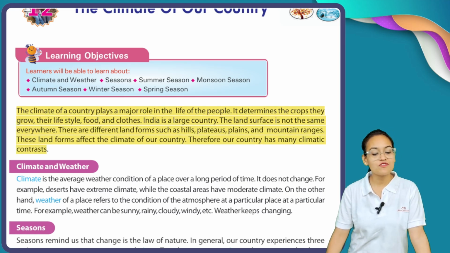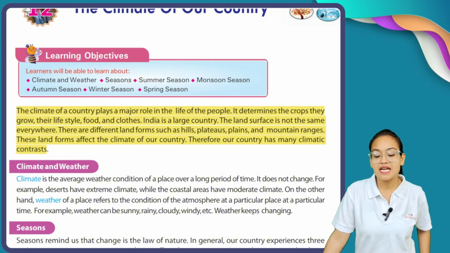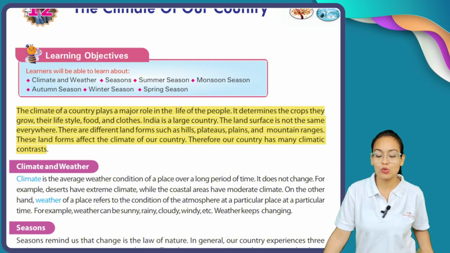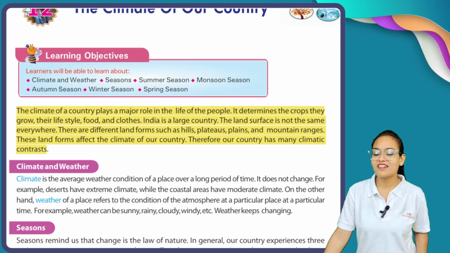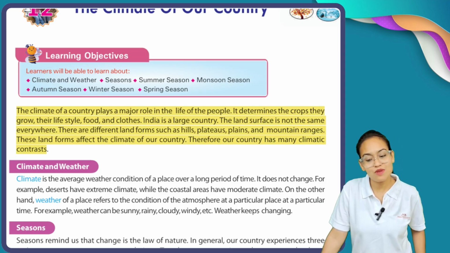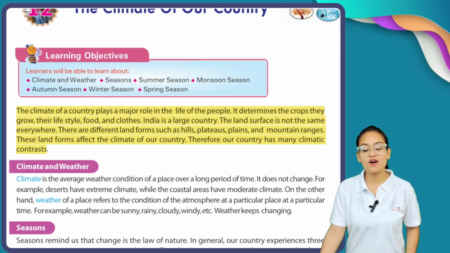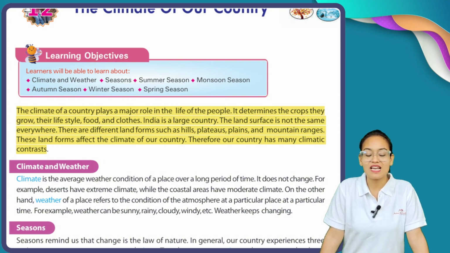The climate of a country plays a major role in the life of the people. It determines the crops they grow, their lifestyle, food, and clothes. India is a large country. The land surface is not the same everywhere. There are different landforms such as hills, plateaus, plains, and mountain ranges. These landforms affect the climate of our country. Therefore, our country has many climatic contrasts.